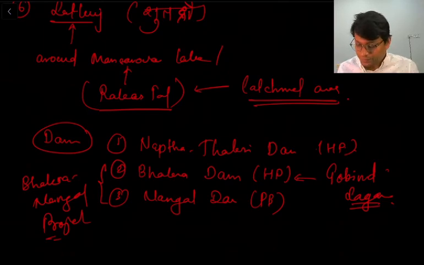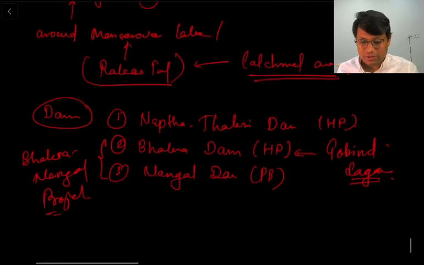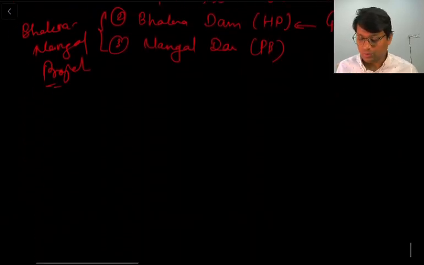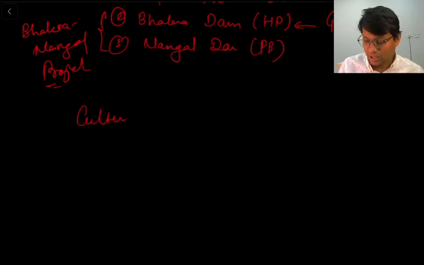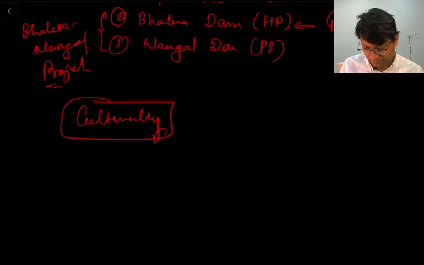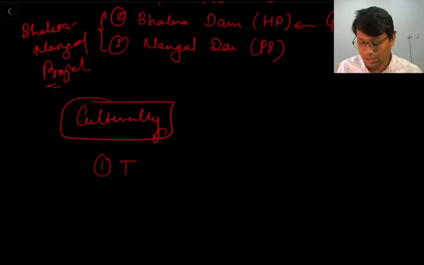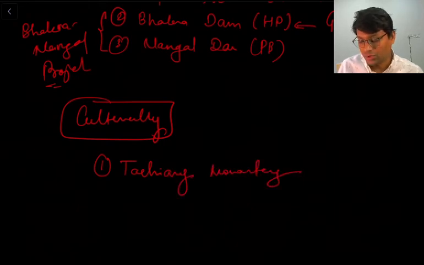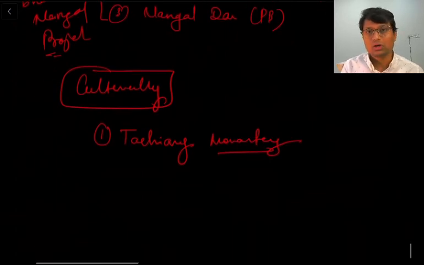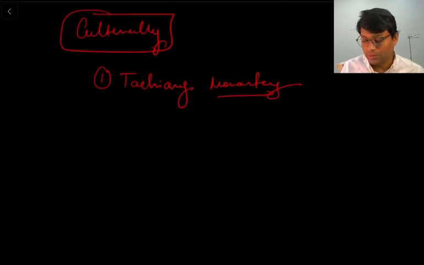Now one more important fact which is culturally important. Let us see how culturally important is Satluj River. There is one monastery in Himachal Pradesh, that is Tashiang Monastery. This Tashiang Monastery is along the river Satluj. So this is point number 1. Now Satluj has a very famous tributary, that is Spiti.